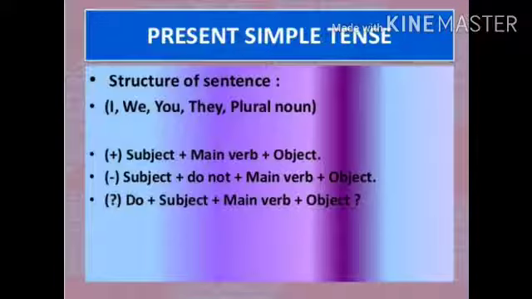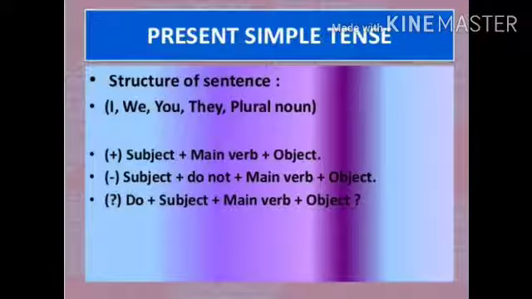Now, for the present simple tense, the formula is subject plus main verb plus object. That means at the time of forming simple present tense, first of all we have to use the subject, then the main verb, and then the object.